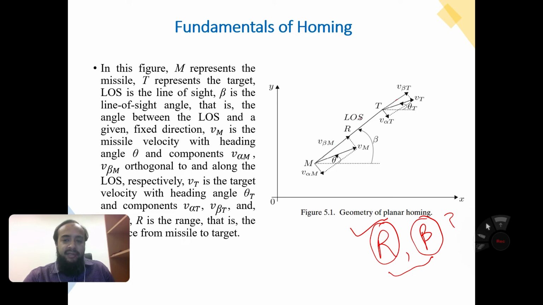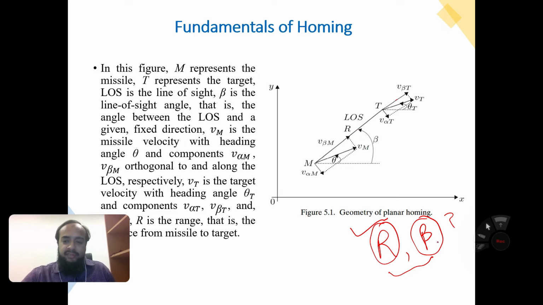Along that line of sight, the seeker tries to measure the range with the help of the sensors. And beta is the line of sight angle, measured from the missile axis, the missile direction axis, towards the line of sight.